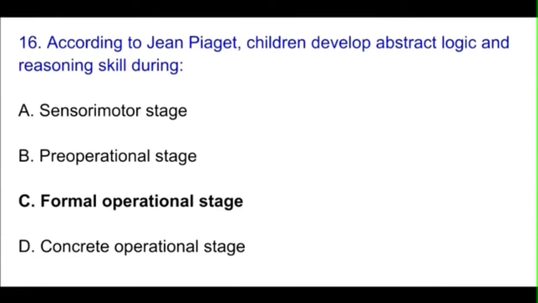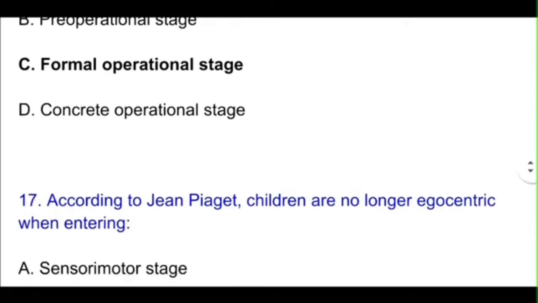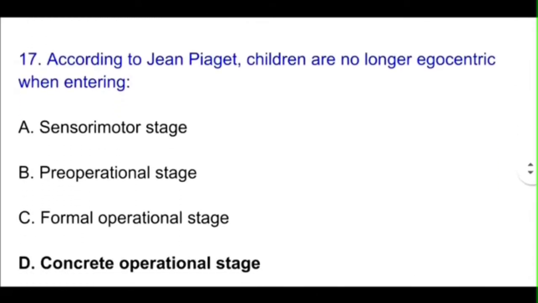According to Jean Piaget, children develop abstract logic and reasoning skills during the formal operational stage. Okay, that is the last stage. Okay. Next question. According to Jean Piaget, children are no longer egocentric when entering... So the correct option will be option D, concrete operational stage. Okay, so concrete and formal operational stages are the two stages where children are no longer egocentric. Okay, next one.